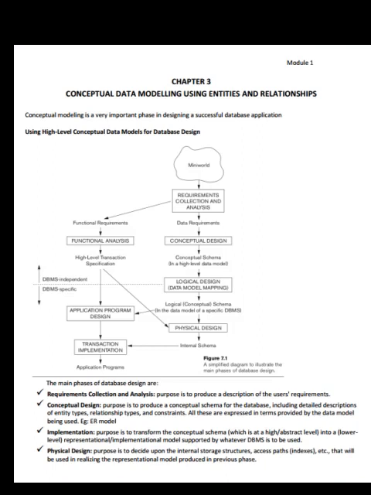Conceptual data modeling using entities and relationships. Conceptual modeling is a very important phase in designing a successful database application, using high-level conceptual data models for database design. See the figure here. The main phases of database design are requirements collection and analysis. The purpose is to produce a description of users' requirements. Conceptual design: the purpose is to produce a conceptual schema for the database, including detailed descriptions of entity types, relationship types and constraints. All these are expressed in terms provided by the data model being used.